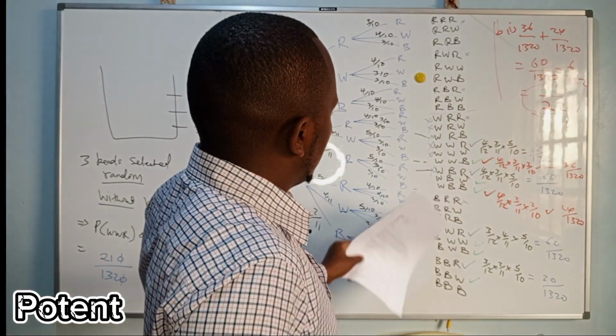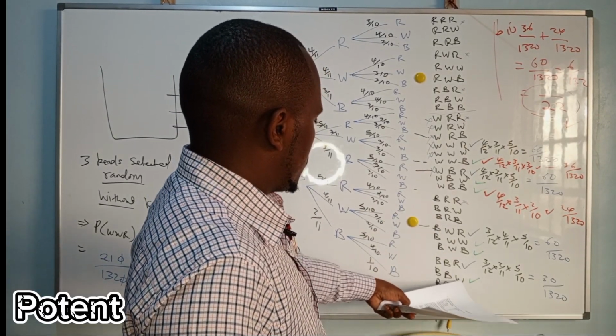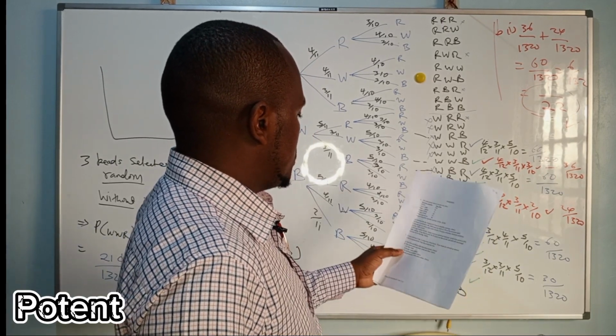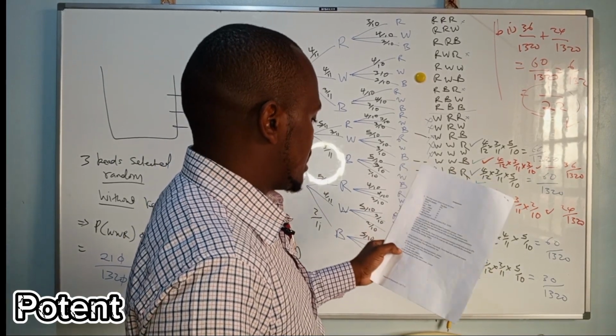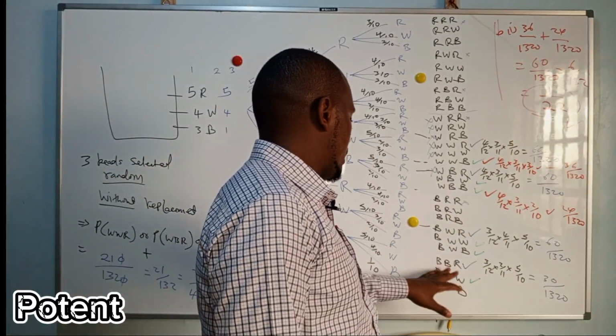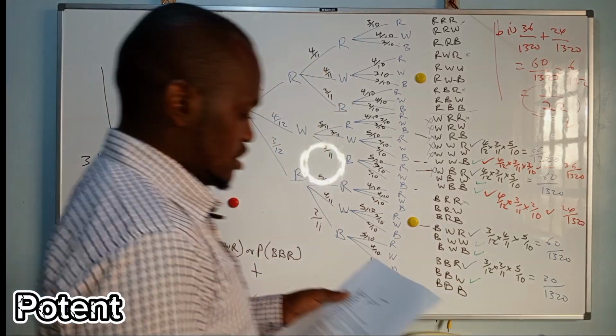White, blue and white. So the answer for part B2 and part C is the same. So no red bead picked is just anywhere there is no red. So don't take this, take this. Oh, sorry.